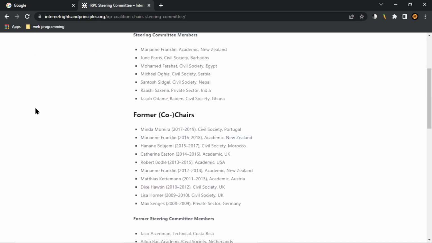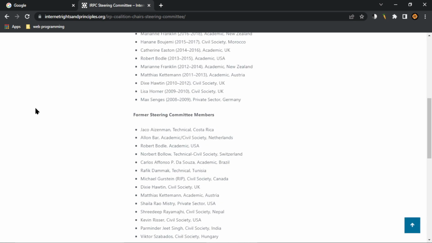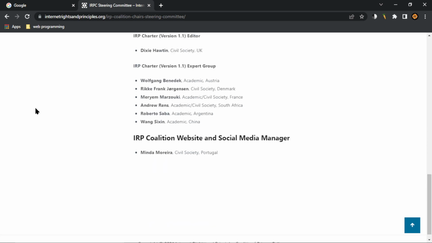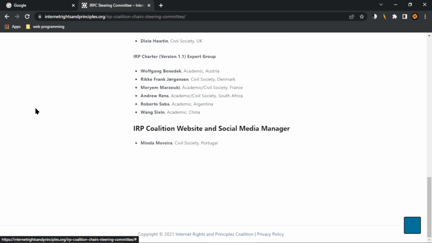Okay, this is also fine. Former steering committee members. List with 1 item. Dixie Hodden, Civil Society, out of list. Charter version 1.1 editor. Okay, this page is wonderful. Everything is working fine and very obvious. Coalition web. No next heading. List with link, scroll to top.